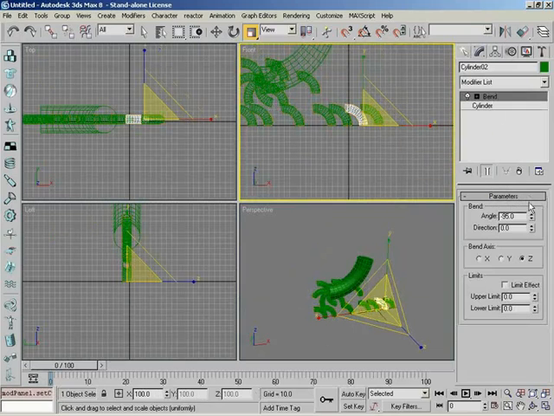Very good. Very cool. And later on, you're going to find that instancing is going to pop up in other places as well, which is really handy. So just get in your mind what an instance is: a two-way channel of communication. You affect one, it affects the other. You affect the other, it affects the original. And referencing: you affect the original, it affects the referenced object. But if you affect the referenced object, it does not go back the other way.